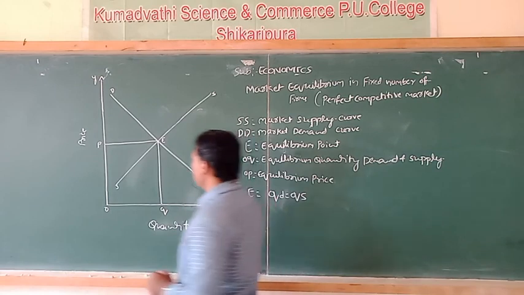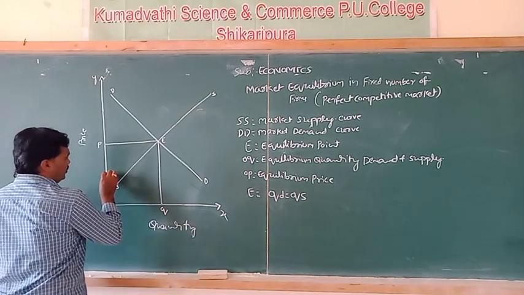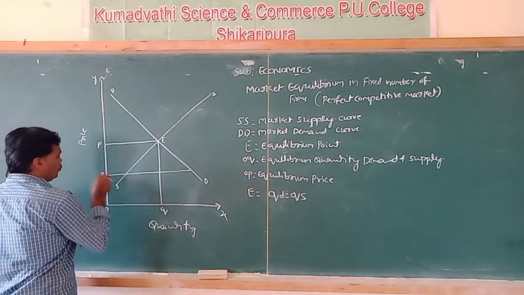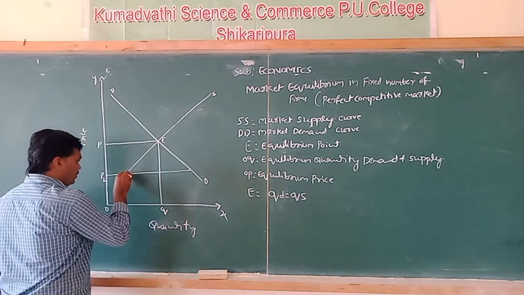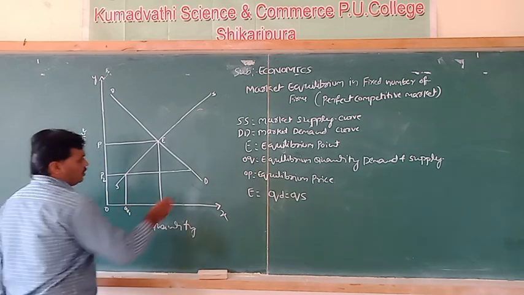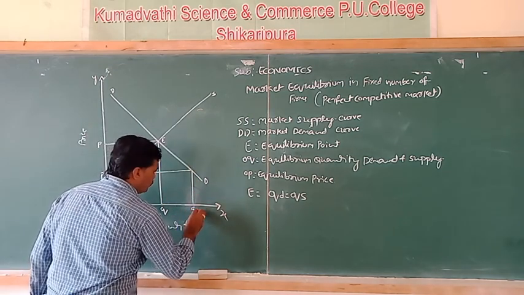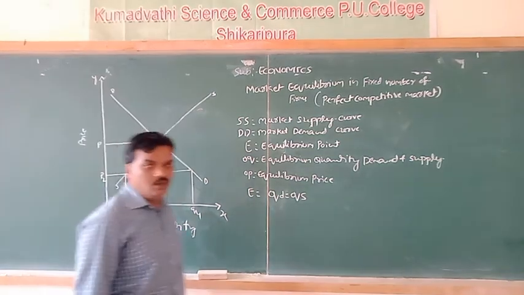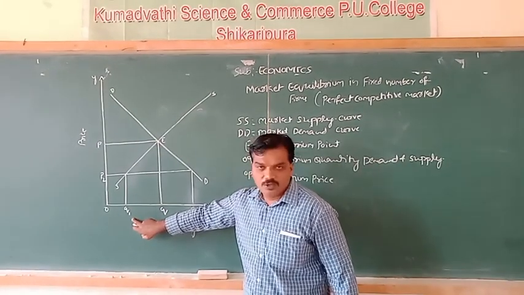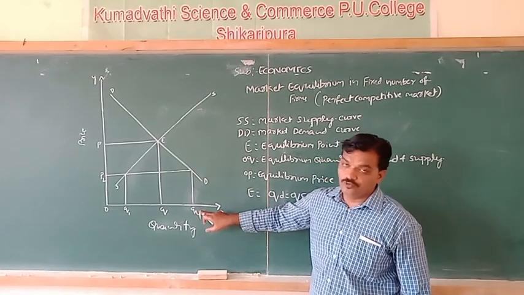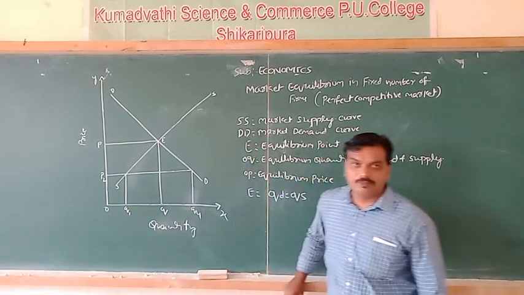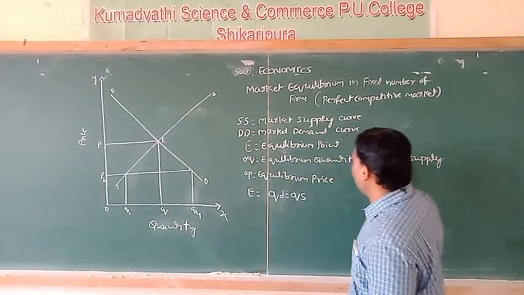Let me see. When the price is P2, the supply is Q1 and the demand is Q4. Supply is Q1 and demand is Q4. Here, the demand is more than supply.